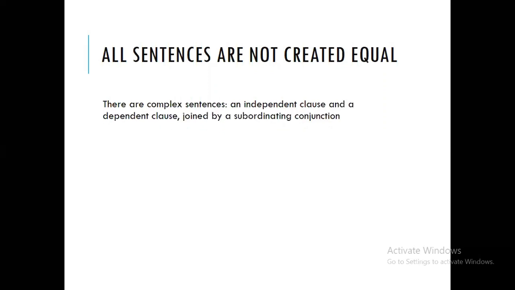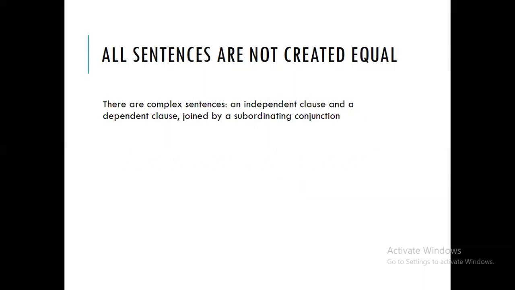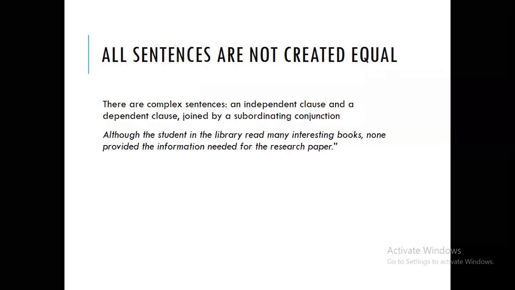And the next one is called a complex sentence. What is a complex sentence, everyone? This is a sentence with one independent clause and a dependent clause joined by a subordinating conjunction. So, kalimat yang memiliki satu klausa bebas dan satu klausa terikat terhubung dengan subordinating conjunction. Example, look at this: although the student in the library read many interesting books, none provided the information needed for the research paper.